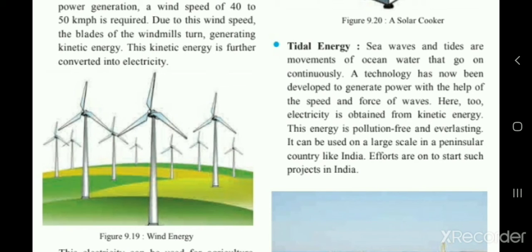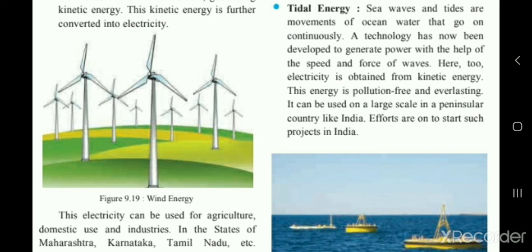Let us learn the next one, tidal energy. The sea waves and tides are the movements of ocean water that go on continuously. As we have learned in the chapter on oceans, we have learned about sea waves, tides and all, right? So this kind of movement is going on in the ocean water continuously.